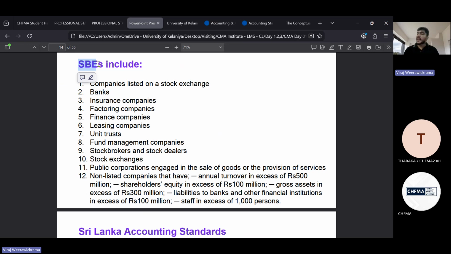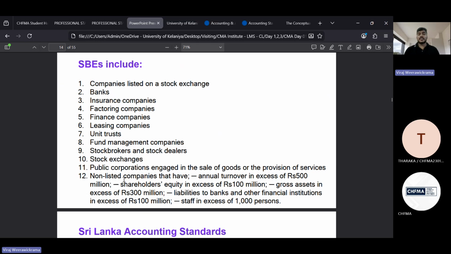Then banks of the country, insurance companies, factoring companies, finance companies, leasing companies, unit trusts, fund management companies, stock brokers and stock dealers, stock exchanges, and public corporations and non-listed companies. All these parties you should recognize as SBEs.